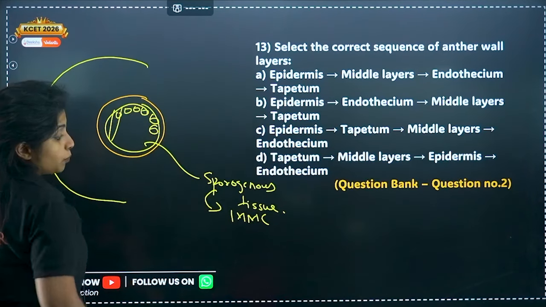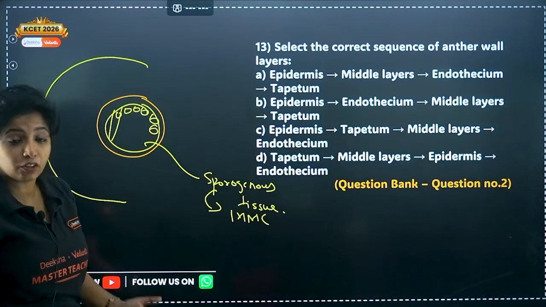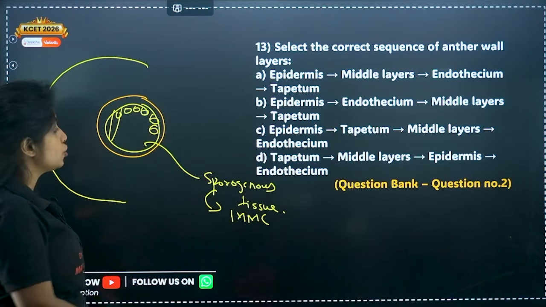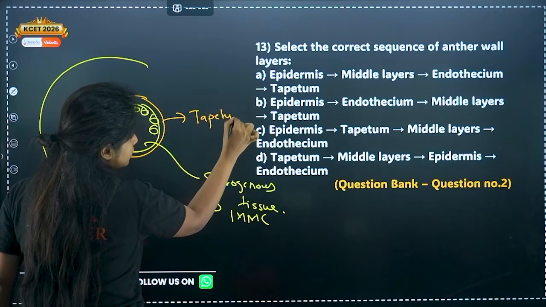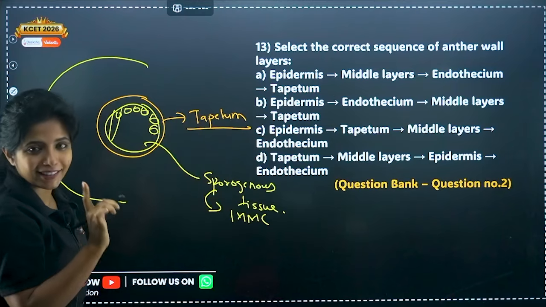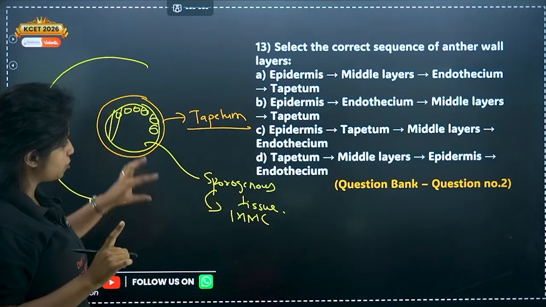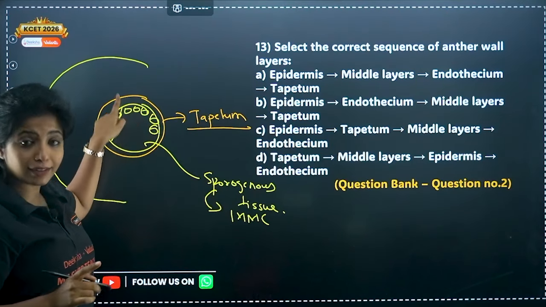Now, there should be someone to provide nourishment to the growing pollen grains later on, and also to these cells which have to divide, my dear children. What do you call this layer? You call this layer tapetum. This is a wall layer of anther. Sporogenous tissue is a tissue, whereas now you're talking about layers.